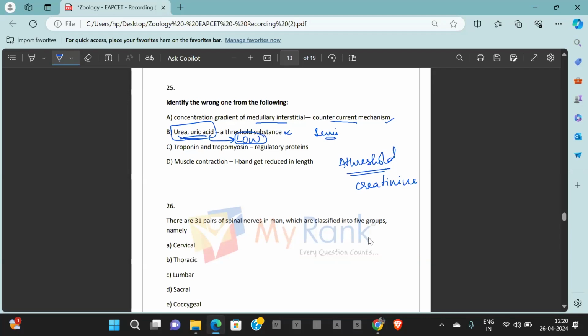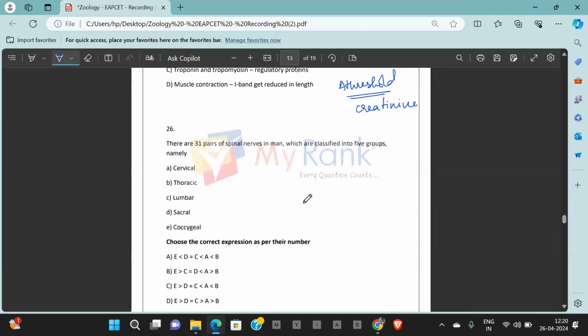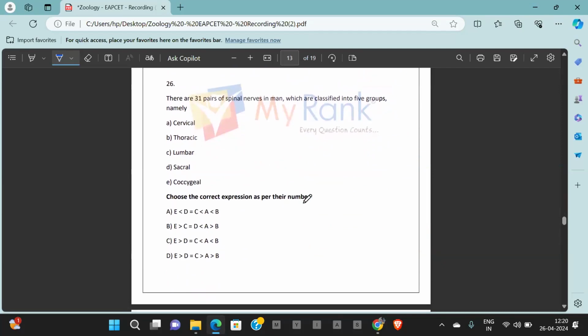They are partially absorbed when in need. So that is incorrect. Troponin and tropomyosin regulatory proteins, true. Muscle contraction, I band gets reduced in length, true. So here the incorrect one is what they are asking in the question. So answer is option B. Question 25, answer is B. Going ahead with question number 26.